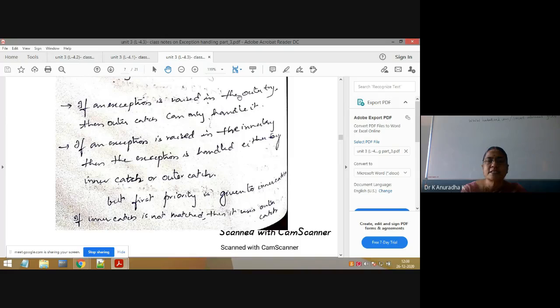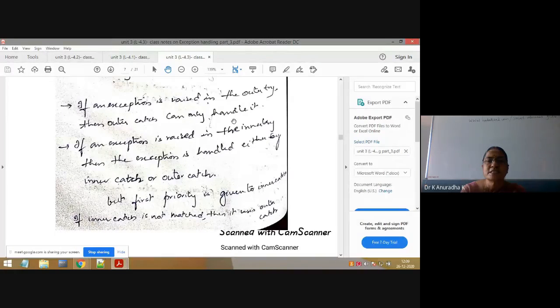So if an exception is raised in the outer try, then only the outer catch can handle it. Understand this point. If an exception is raised in the outer try, who will handle that exception? The only answer is outer catch. Next, if an exception is raised in the inner try, who will handle it? There are two ways. Either the inner catch or the outer catch can handle that exception. If you understand these 2 points, you can easily understand the program on nested try catch blocks.